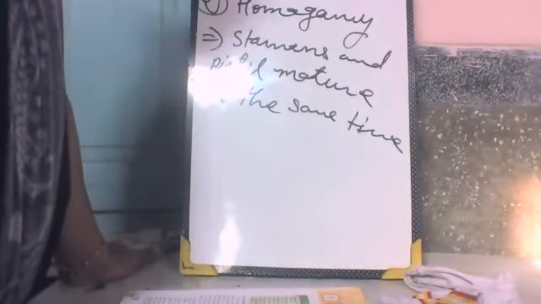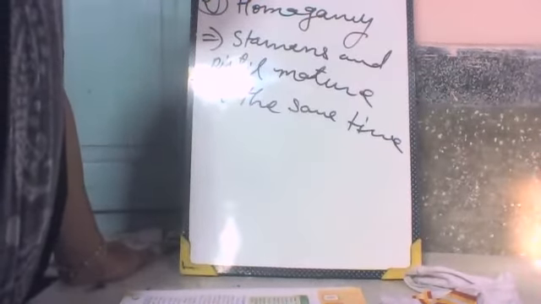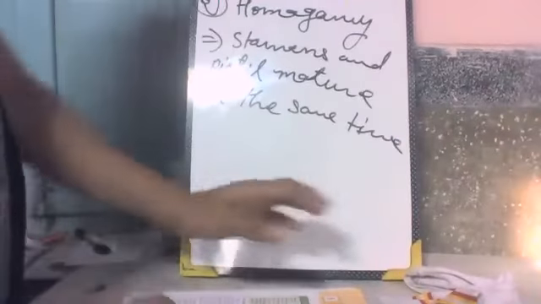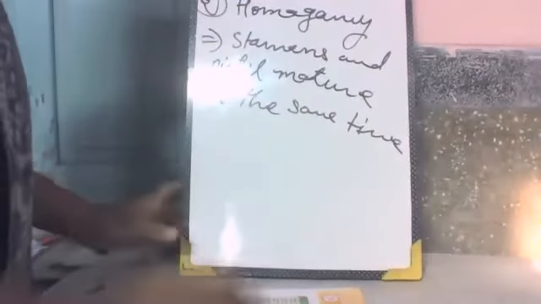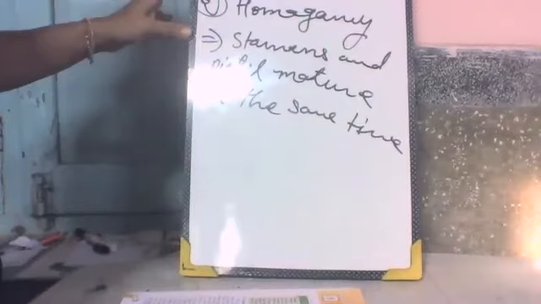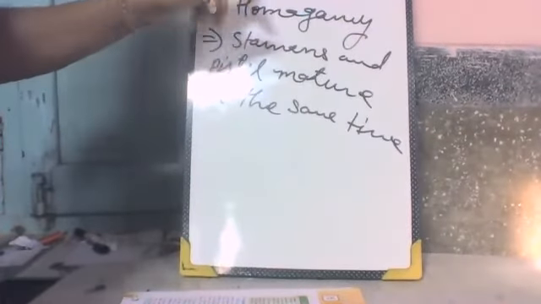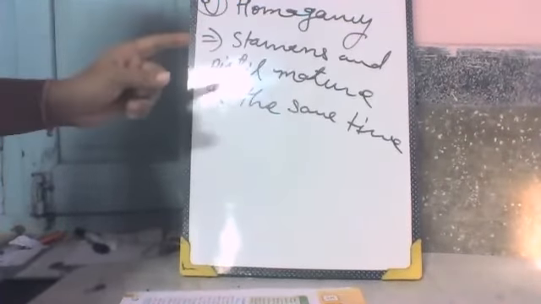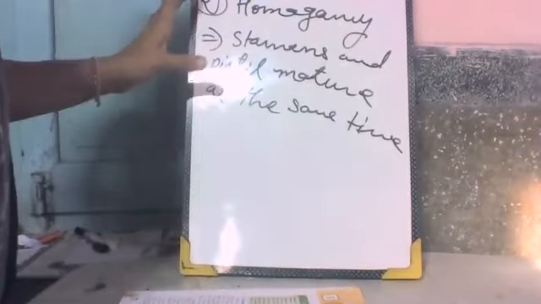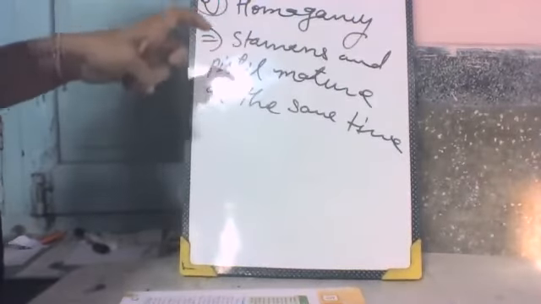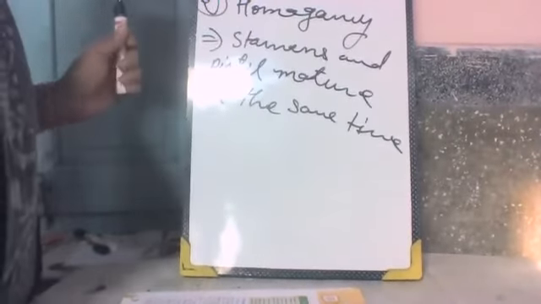Advantages and disadvantages of self-pollination. First, the advantages of self-pollination. There are two conditions for self-pollination. The flower may be bisexual, or if they are unisexual, both flowers are present on one plant. And the other condition is homogamy: both parts of the flower mature at the same time. Advantages.